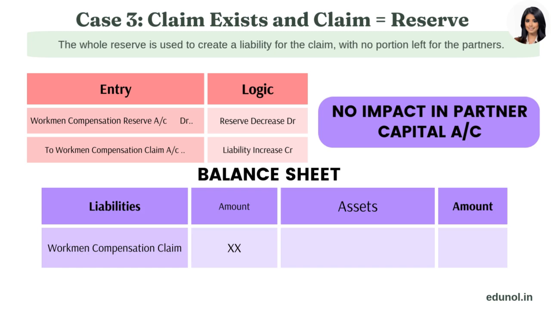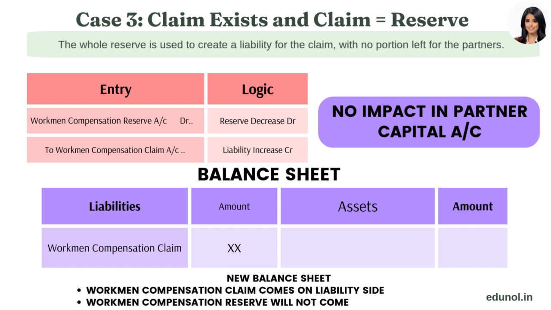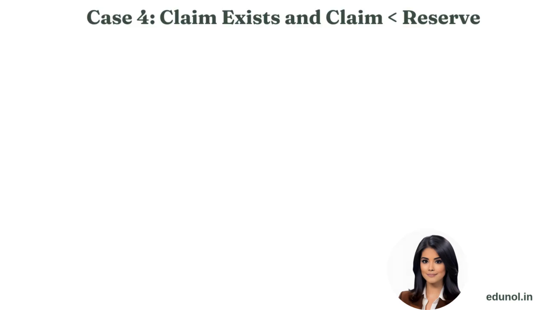In the new balance sheet, workmen compensation claim will be shown on the liability side. Workmen compensation reserve will not be shown in the balance sheet, as it is fully used in creation of liability for claim. Case 4. Where workmen compensation claim exists, and workmen compensation claim is less than workmen compensation reserve.